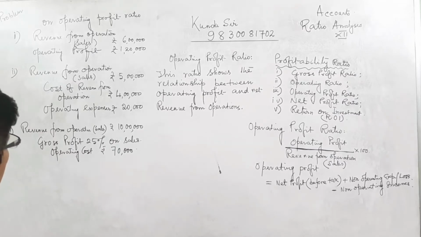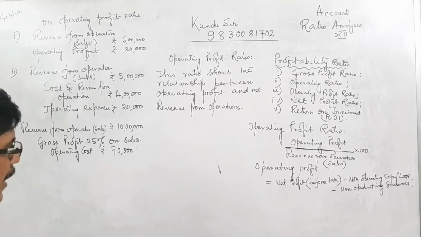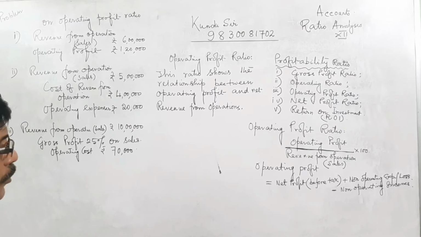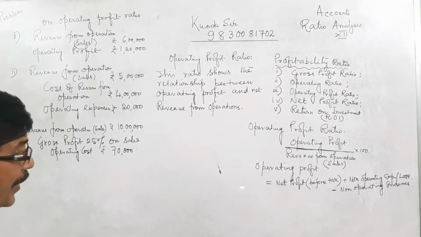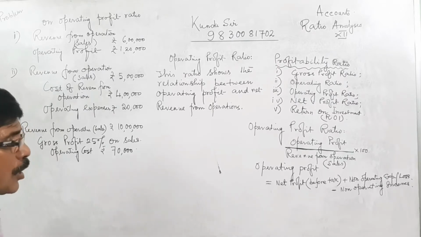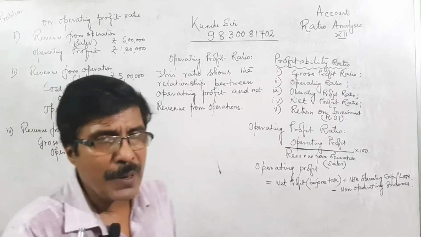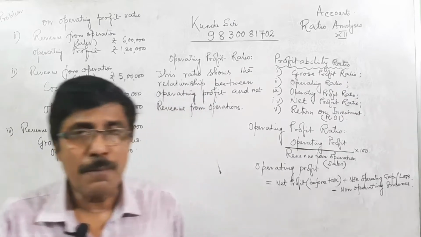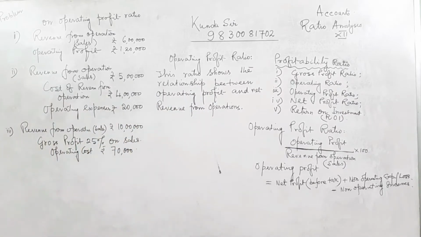Operating profit, we can clarify alternatively, equals gross profit minus operating expenses.